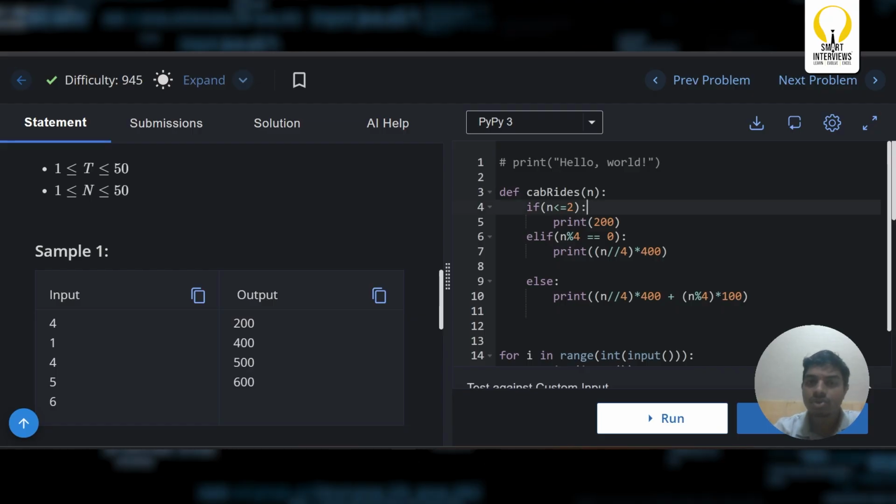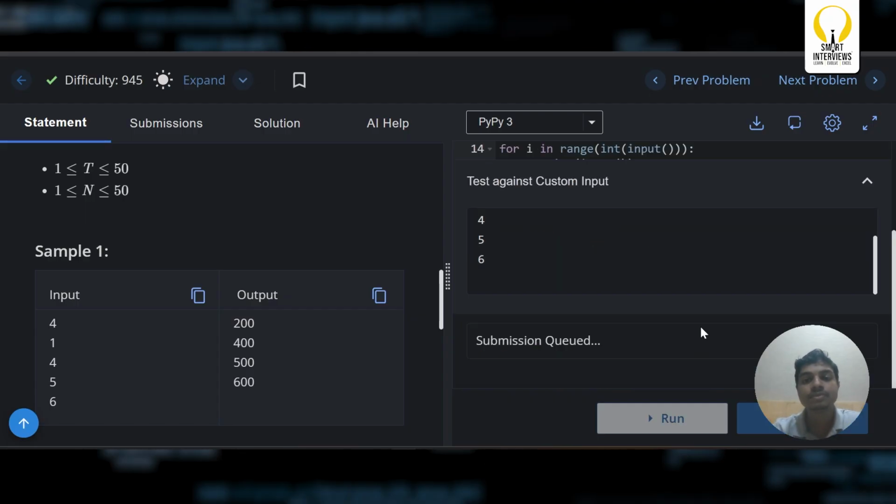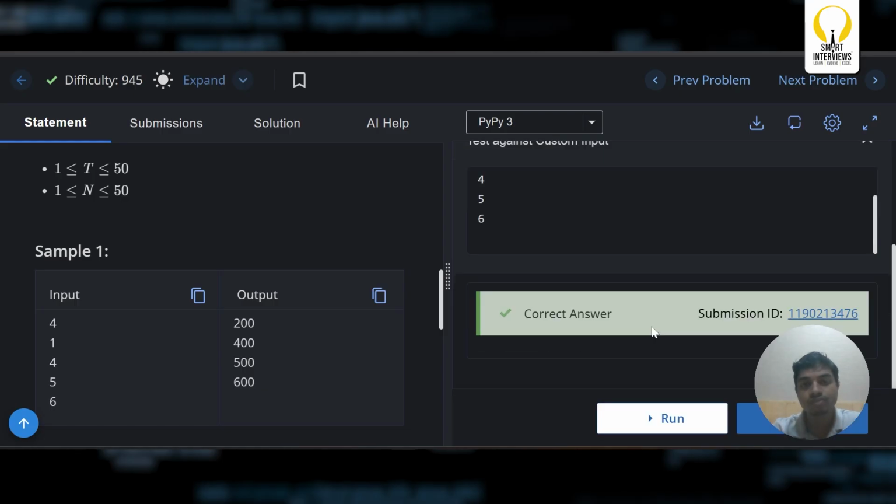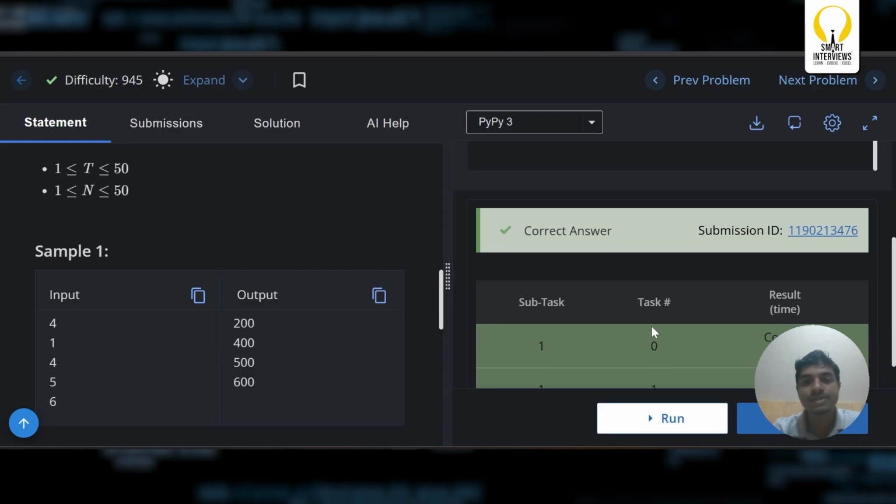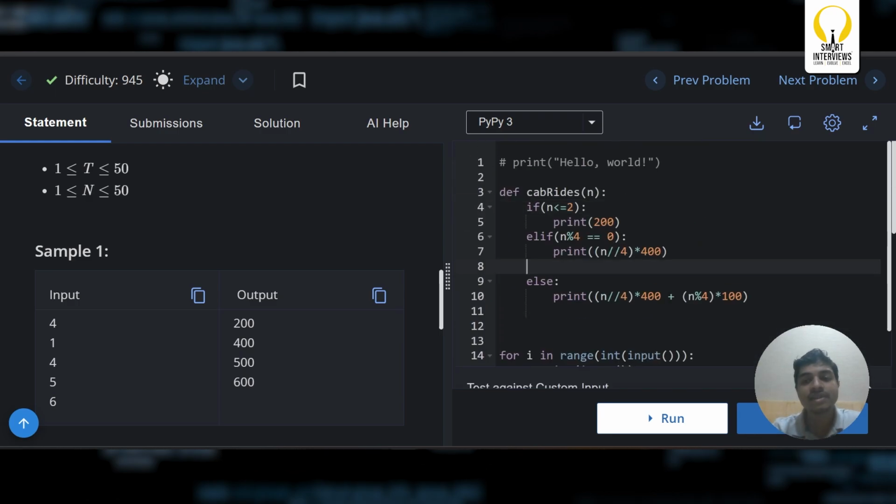If it is less than or equal to 2, yes. If it is 4, or else, let us say if it is 5, this is being handled. Okay, let us submit this and see. Yeah, and all the tests got passed. I guess this is clear for everyone.